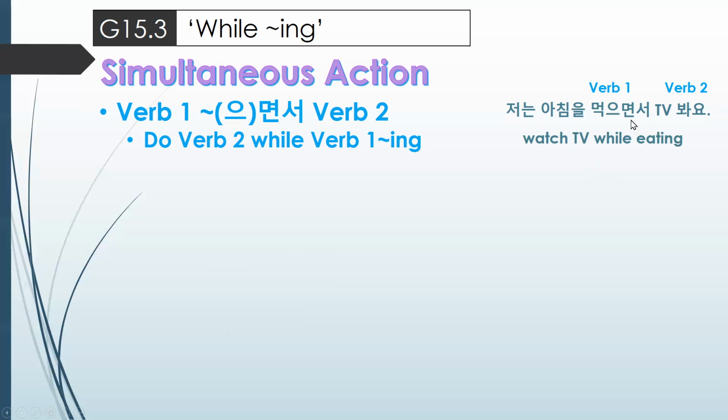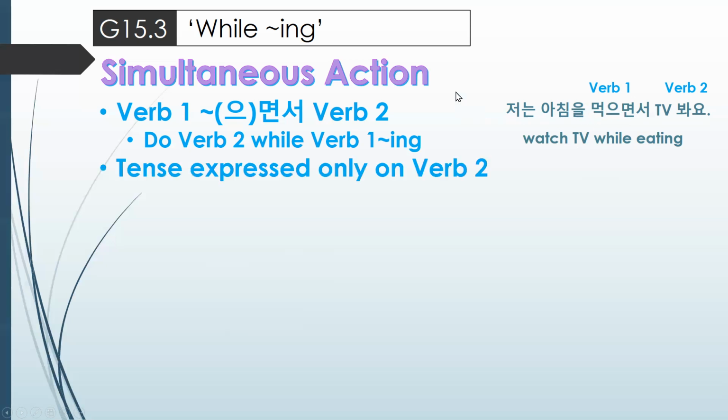In English. In Korean, though, we do need to have the 으면서 here on the first one. Now, one thing to note here is that the tense is expressed only on verb two. Okay, we're not going to put tense on this verb right here that gets added with 으면서. So you're going to say, for example, 어제 아침을 먹으면서 TV 봤어요. Okay, I watched TV. I watched TV while eating. So we don't need to put a past tense here. You just put it at the end if it happens to have occurred in the past or the future.